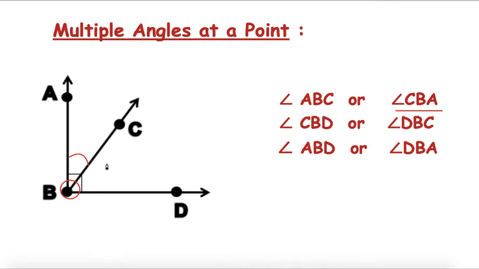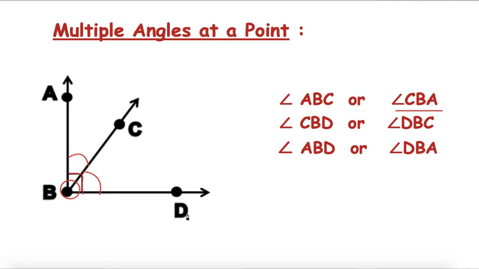I can see one more angle here. That is angle CBD. Because B is a vertex, B is the common point for all the angles. All the angles are made at point B only. So this angle will be named as CBD or DBC. But we can see one more angle. That is the third angle, which is the largest angle. This is a right angle. And it can be named as angle ABD or angle DBA.